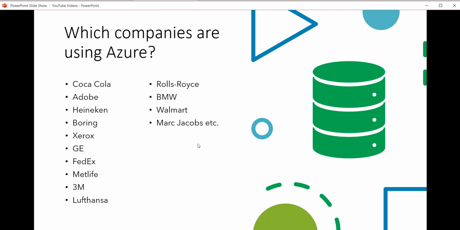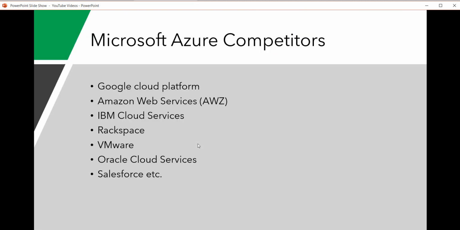These are quite a few of the companies that are using Azure: Coca-Cola, Adobe, Boeing, Xerox, GE, FedEx, MetLife, 3M, Lufthansa, Rolls-Royce, BMW, Walmart. So these are a few companies that are using it. There are a number of companies for which Azure is used for their business. And here are the competitors: Google Cloud Platform, Amazon Web Service, IBM Cloud Service, Rackspace, VMware, Salesforce, Oracle Cloud Service. So all these are the competitors of Microsoft Azure. All of these provide cloud services.